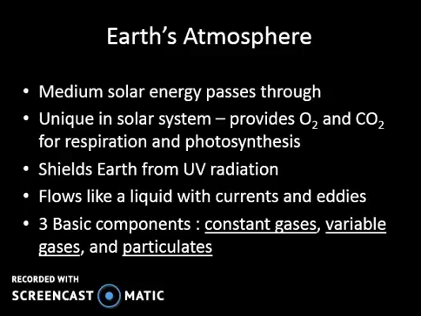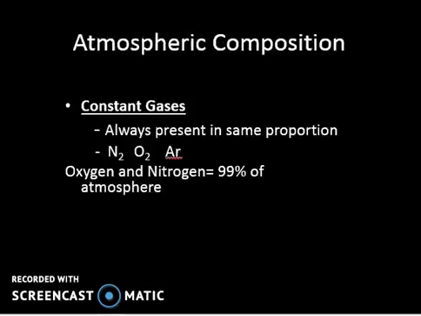Okay, so welcome back. We just introduced the basic definition of the Earth's atmosphere. And let's go ahead now and identify some atmospheric composition. Now, when we talk about constant gases, these are gases that are always present at the same proportion. So this is nitrogen, oxygen, and argon.